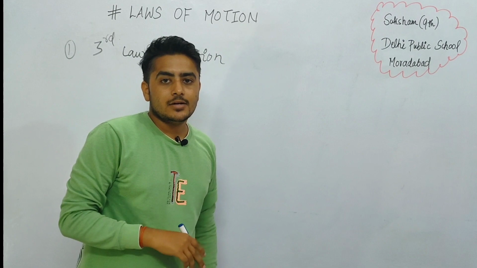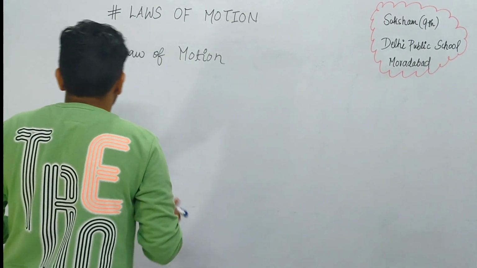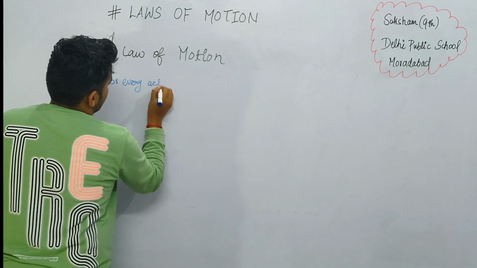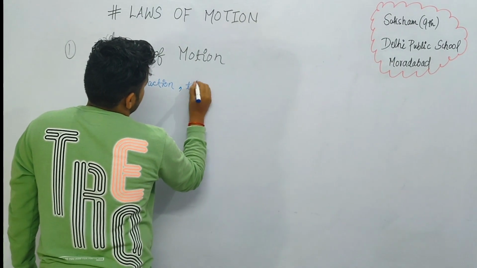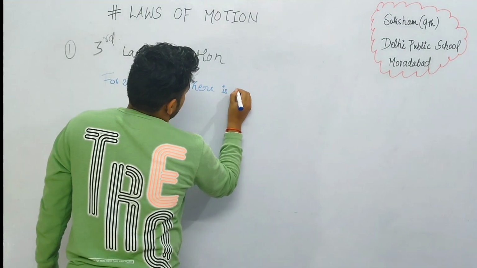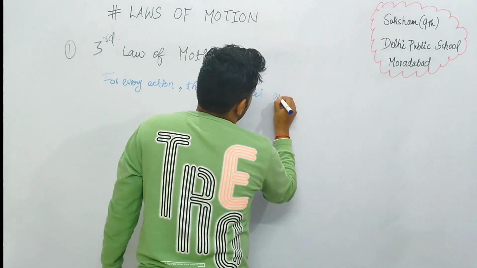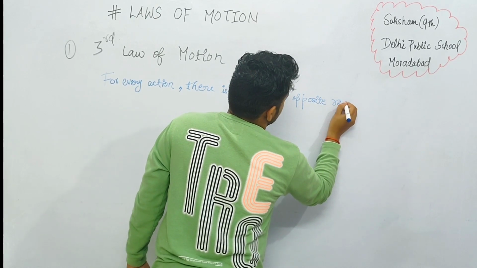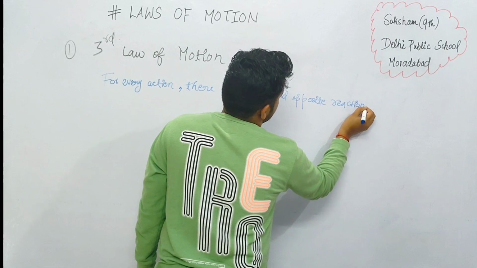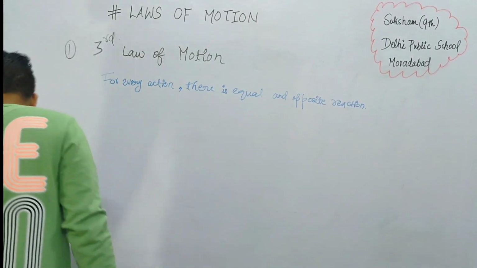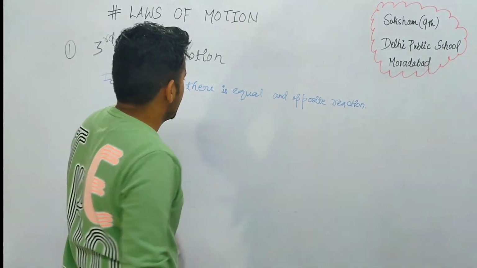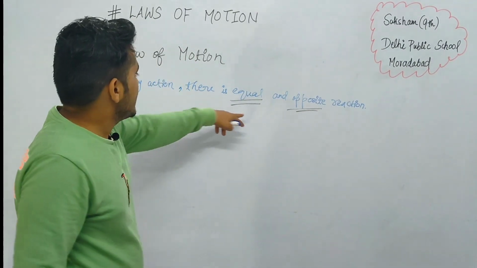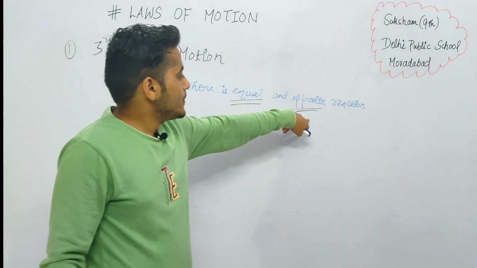It states that for every action there is an equal and opposite reaction. What are the action and reaction here? Action and reaction are the forces. You have to pay attention to the two words here, equal and opposite. The forces must be equal and opposite in direction.